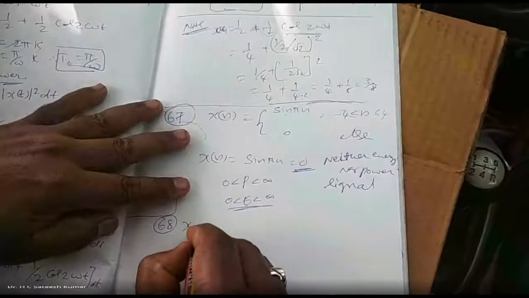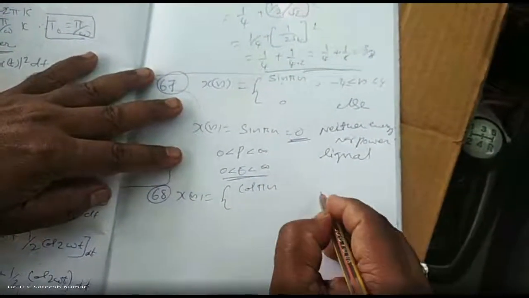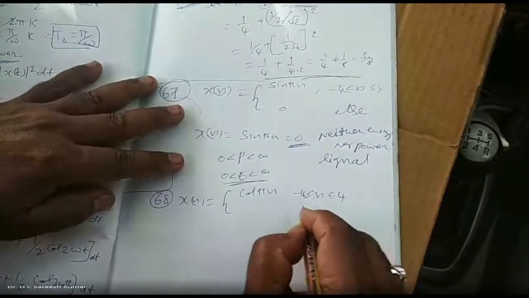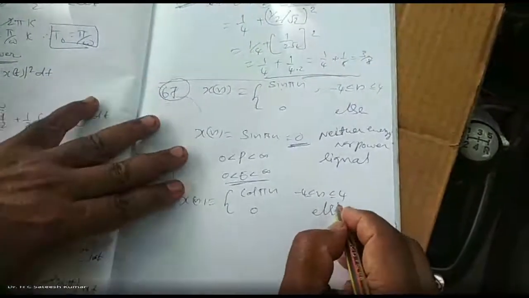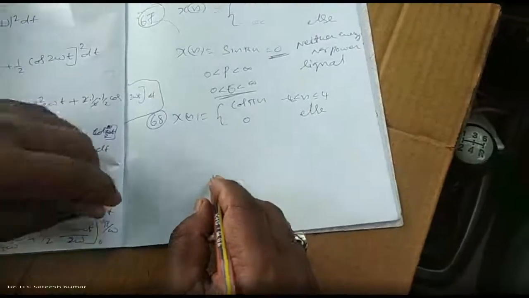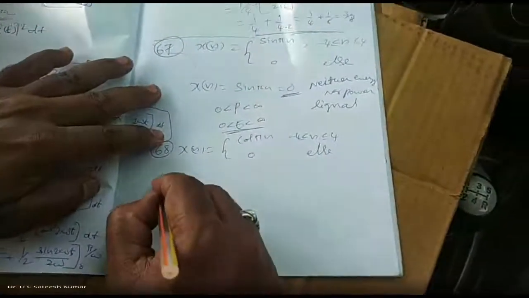x of n is equal to cos pi n for n lies between minus 4 to plus 4. It is equal to 0 elsewhere. Okay, right. Cos pi n is from minus 4 to plus 4. Okay, it is aperiodic.